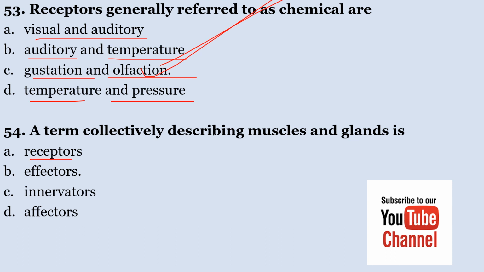A term collectively describing muscles and glands is A. Receptors, B. Effectors, C. Innervators, and D. Effectors. A term collectively describing muscles and glands is called effectors. So the correct answer here is B.